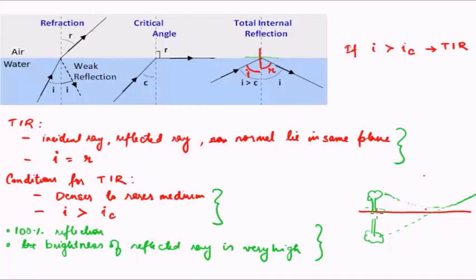Okay, so with this idea, I will close today's lecture. We have seen total internal reflection in today's lecture. We have seen the critical angle in detail in our previous lecture. In the next lecture we'll see some numericals, and we'll apply what we have learned in the previous two lectures.